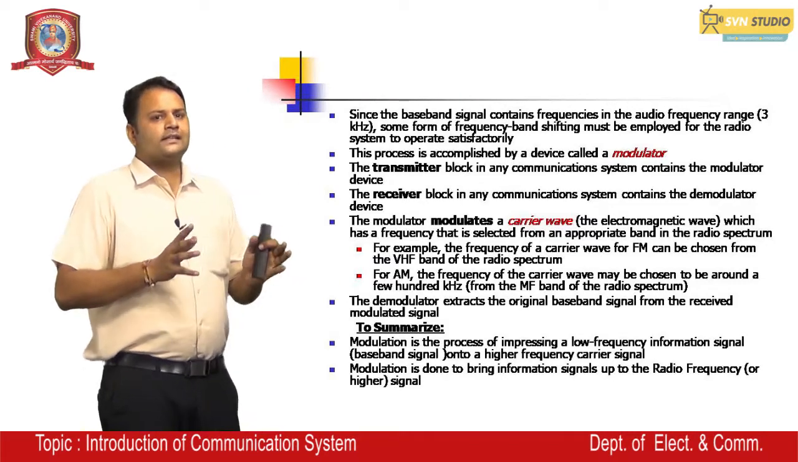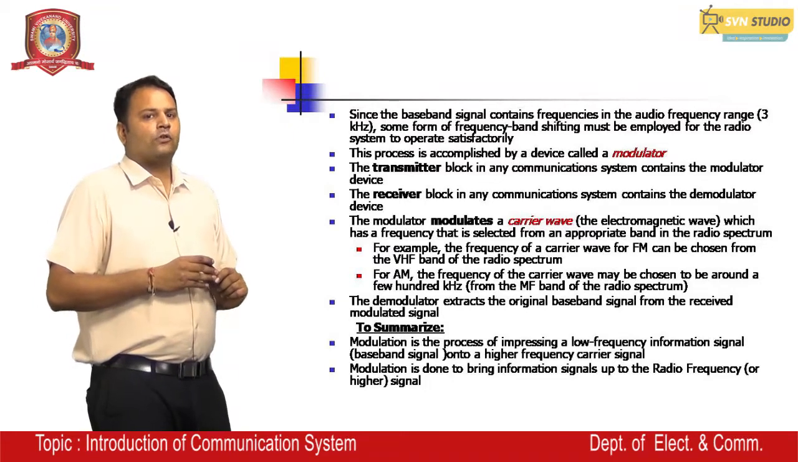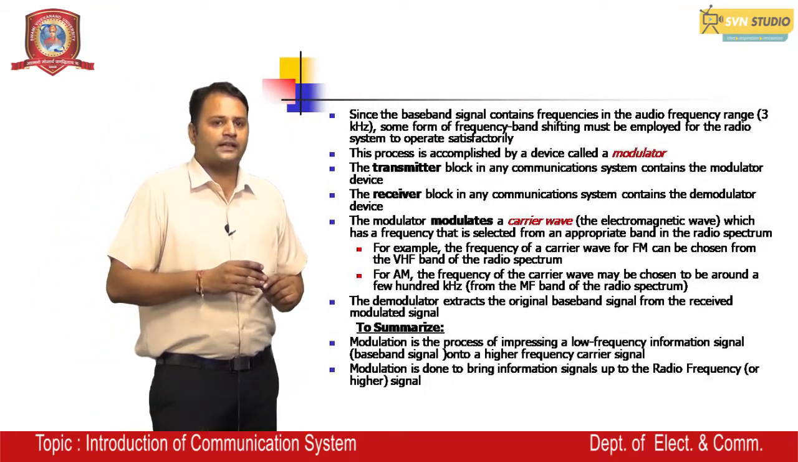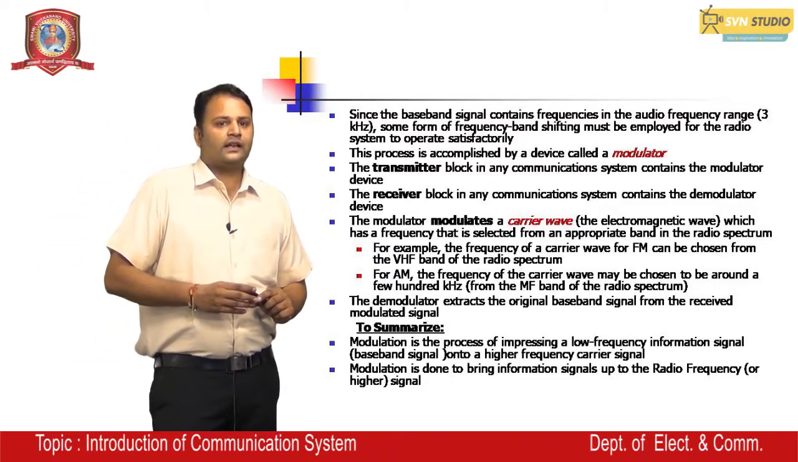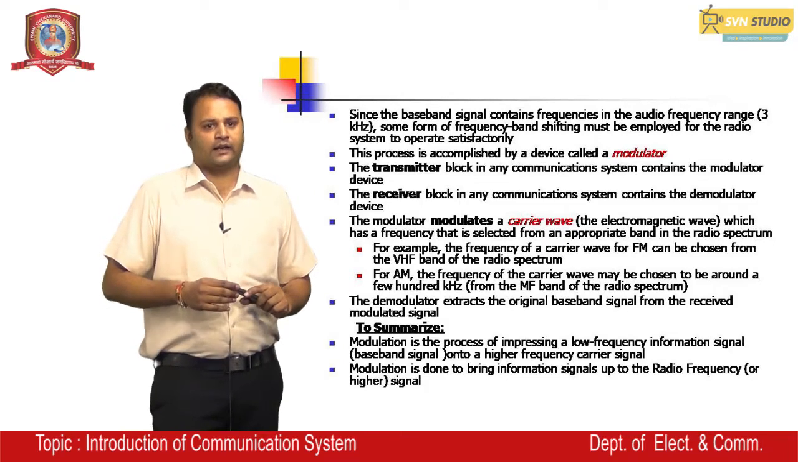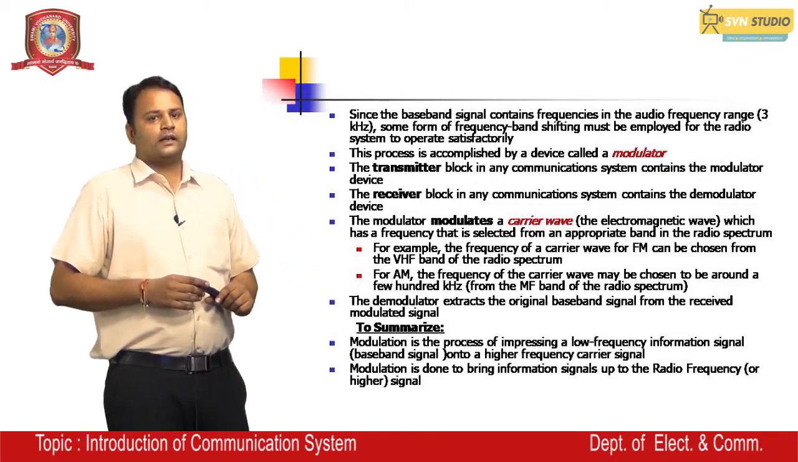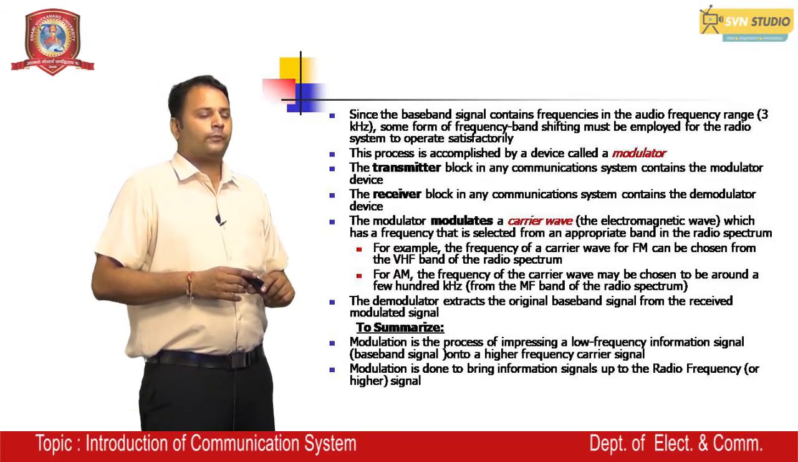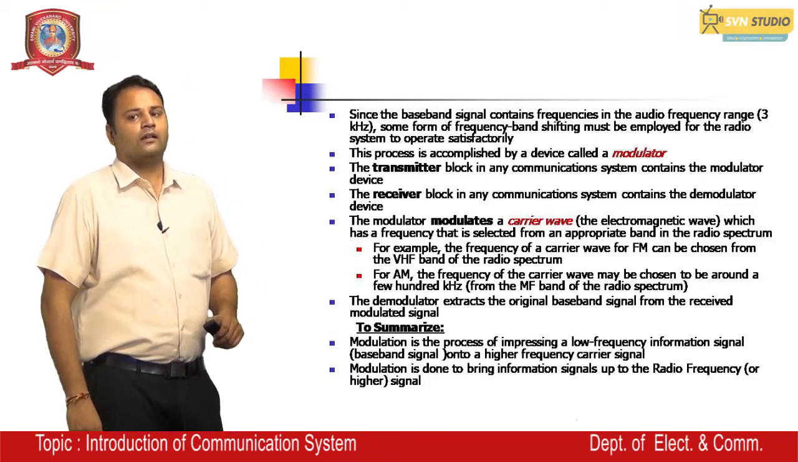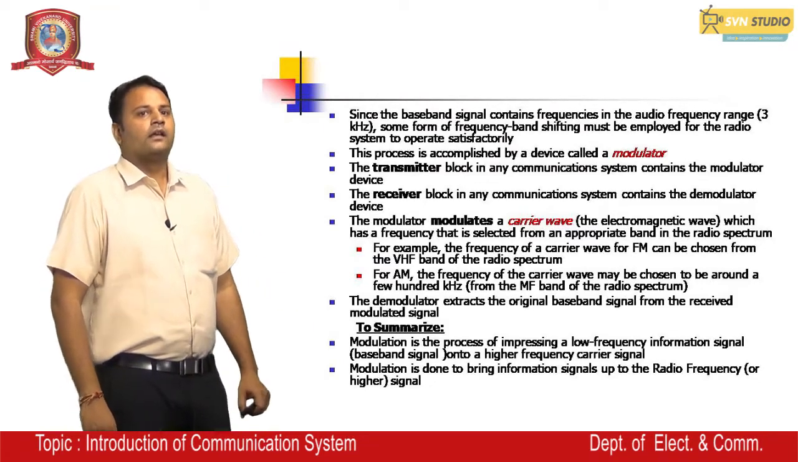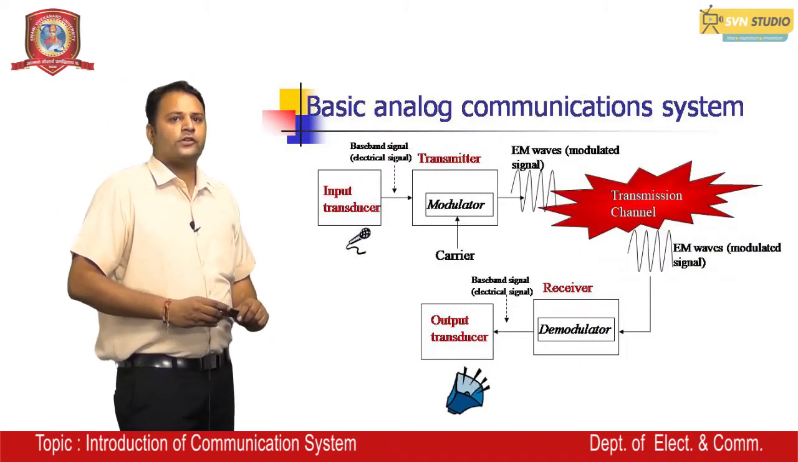So we can summarize it like this: modulation is the process of impressing a low frequency information signal, called the baseband signal, onto a high frequency carrier signal. Modulation is done to bring information signals up to the radio frequency, or higher frequencies. This is the basic analog communication system.